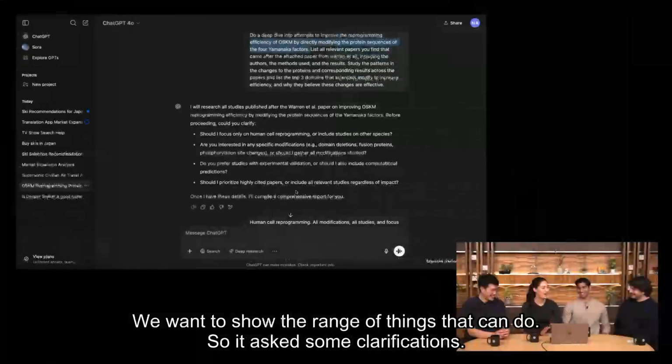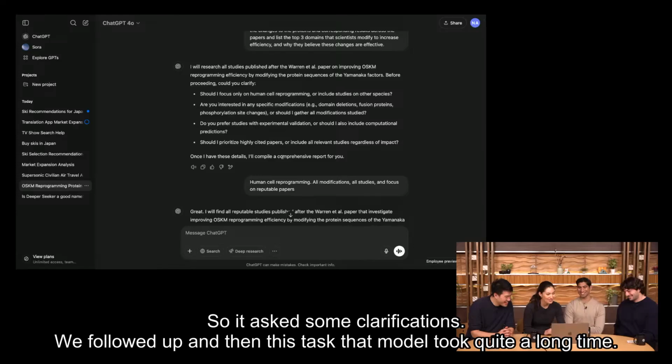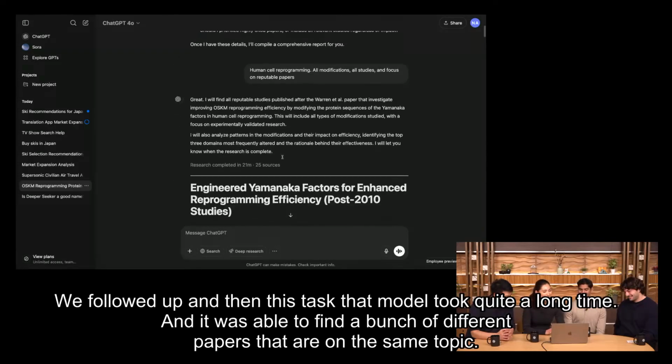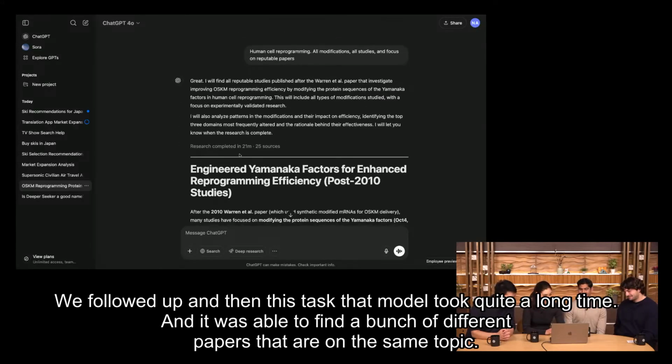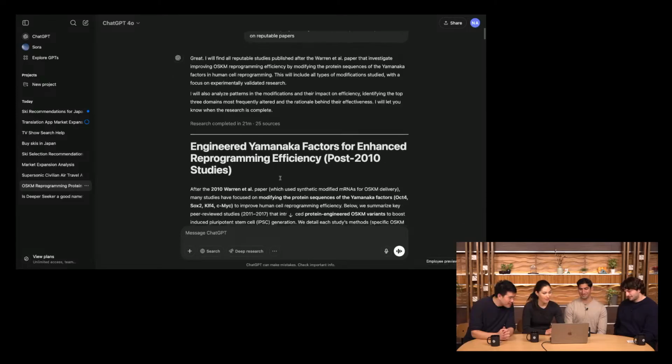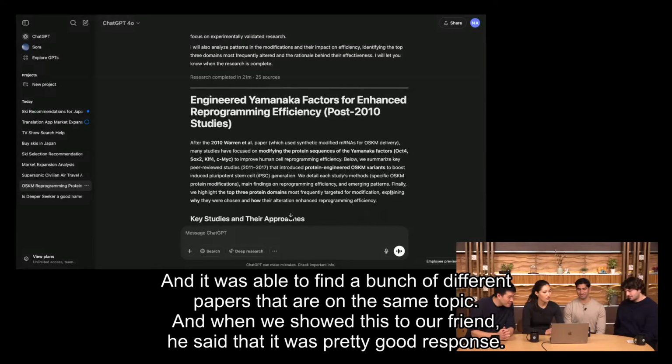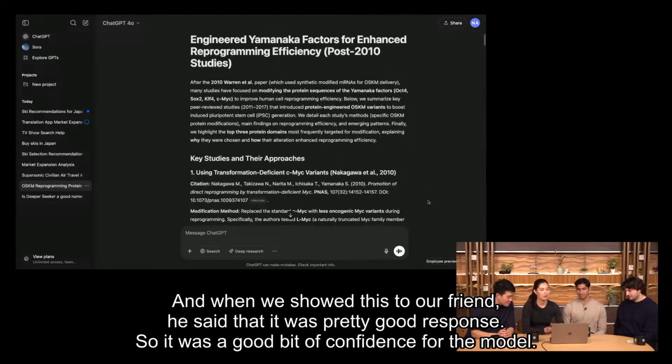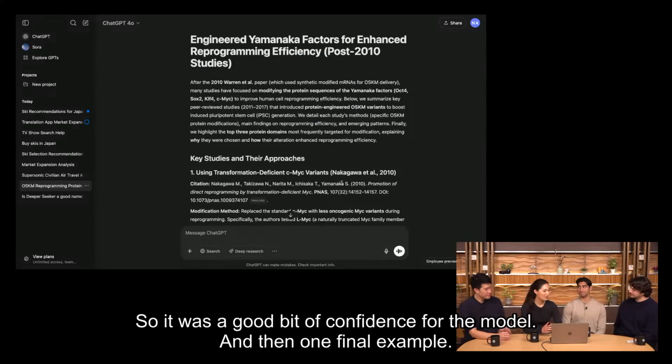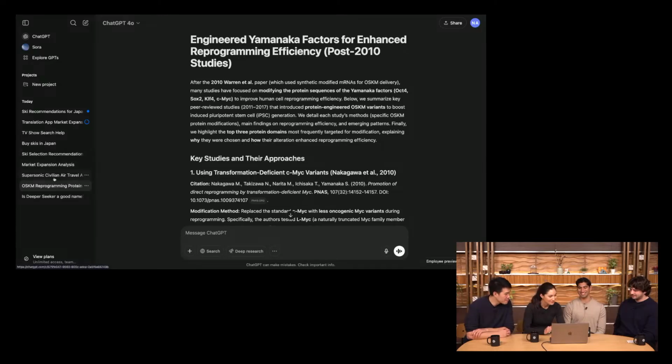We want to show the range of things it can do. So it asked some clarifications, we followed up, and then on this task, the model took quite a long time, and it was able to find a bunch of different papers that are on the same topic. And when we showed this to our friend, he said that it was a pretty good response. So it was a good vote of confidence for the model.